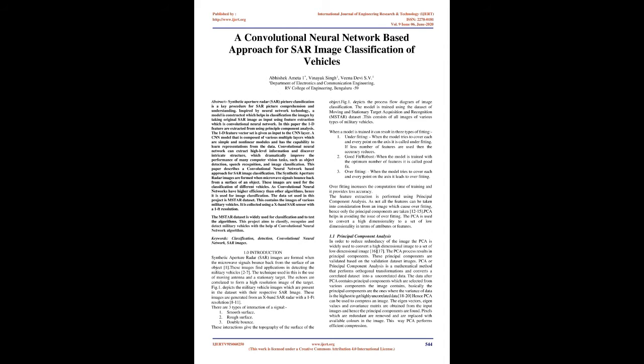Convolutional neural networks can extract high-level information and discover intricate structure, which dramatically improves the performance of many computer vision tasks, such as object detection, speech recognition, and image classification. This paper describes a convolutional neural network-based approach for SAR image classification. The synthetic aperture radar images are formed when microwave signals bounce back from the surface of an object. These images are used for the classification of different vehicles. As convolutional neural networks have higher efficiency than other algorithms, hence it is used for image classification.